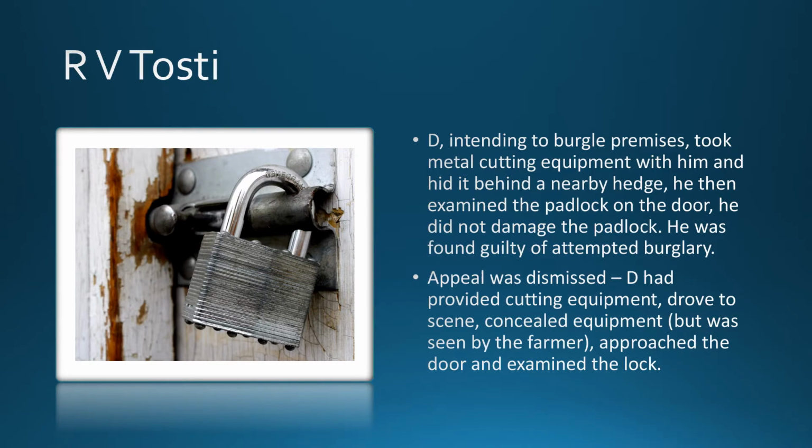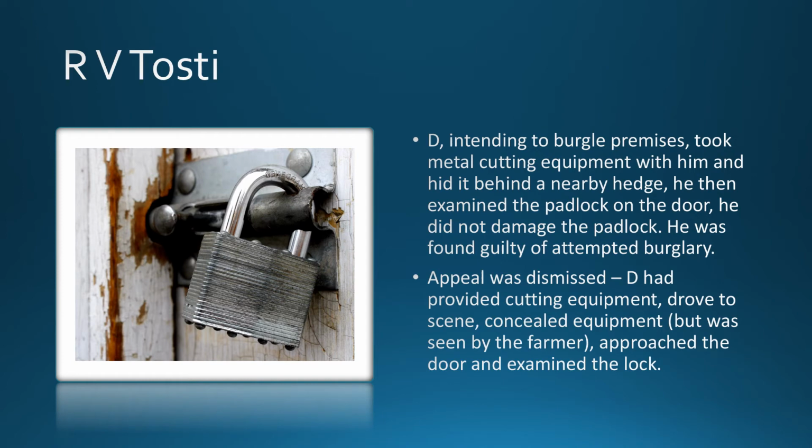Now in Tosti, the defendant intending to burgle premises took oxygen and metal cutting equipment with him and hid it behind a nearby hedge. Now the farmer had seen him do this. He concealed the equipment, but he examined the padlock on the door. He didn't damage the padlock, but he was found guilty of attempted burglary. Now again his appeal was dismissed, so this is one step further back from Boyle and Boyle, yet he was still convicted.